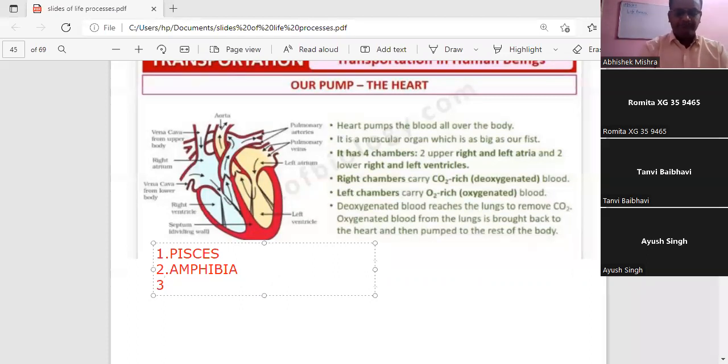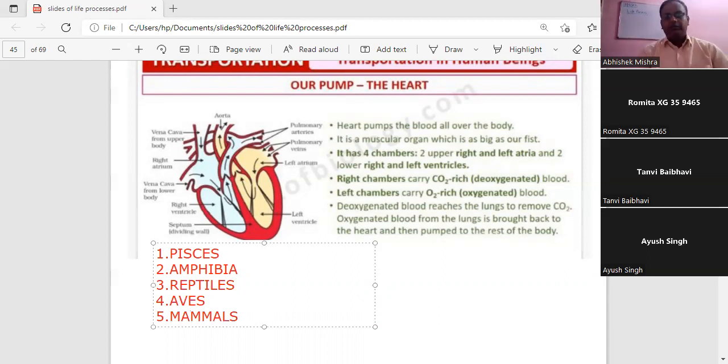Number 3, reptiles. Number 4, aves. And the last, number 5, mammals. Pisces, amphibia, reptiles, aves, and mammals.